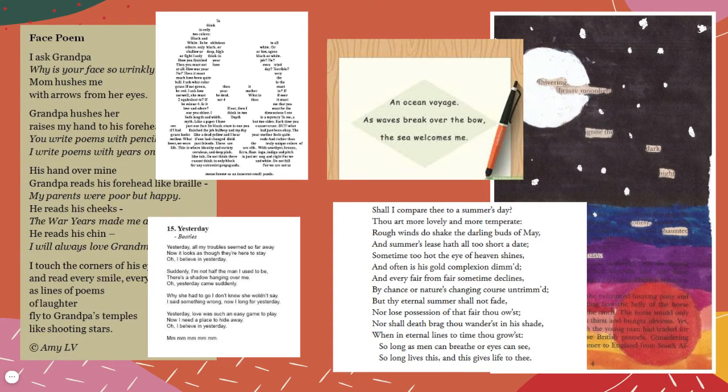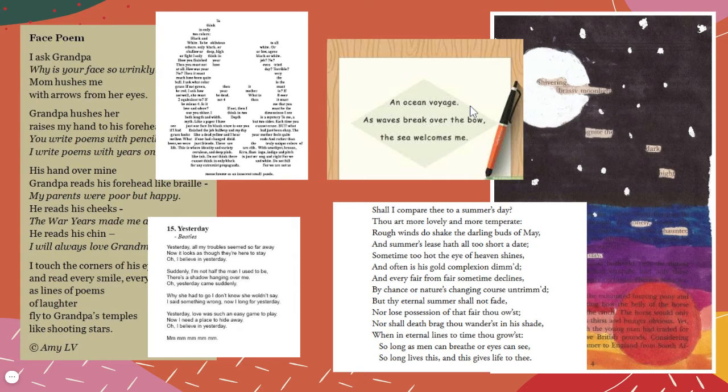An ocean voyage as waves break over the bow, the sea welcomes me. This is a haiku. Do you guys know the syllable structure for a haiku? So a haiku has to have 5 syllables at the front, 7 in the middle, and 5 at the end.